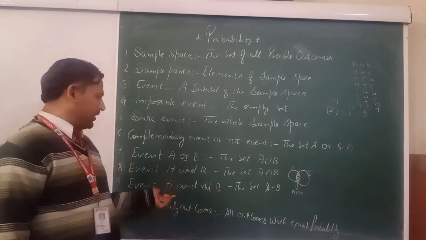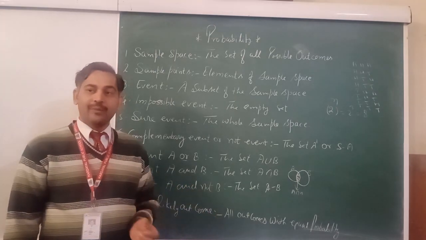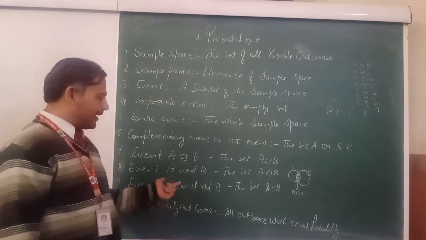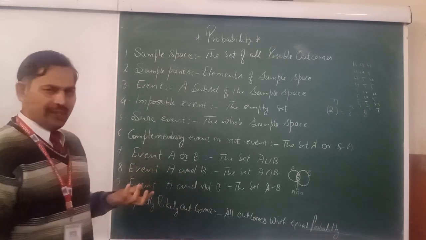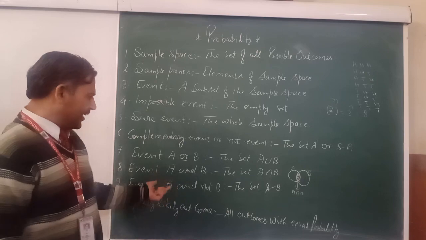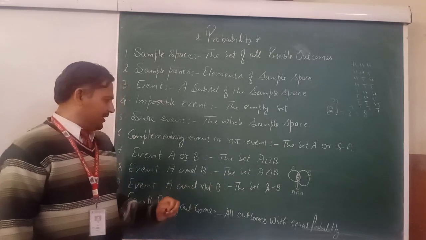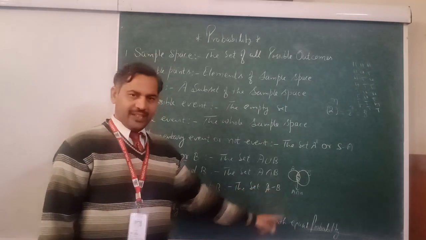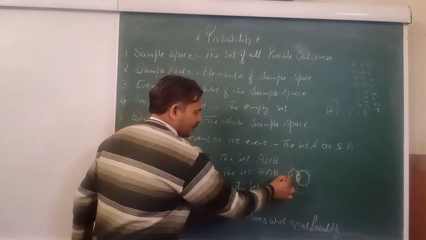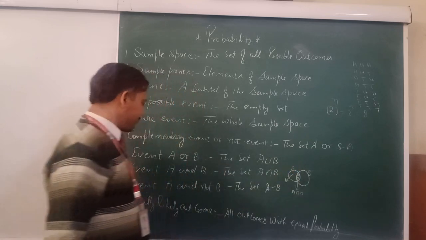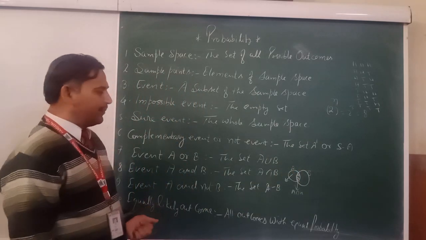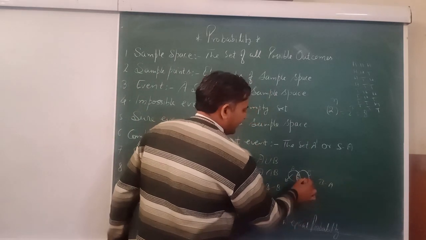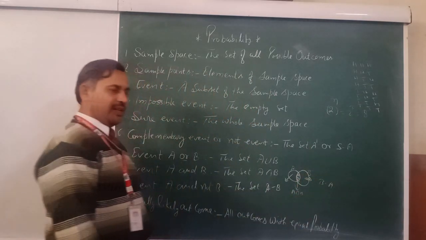Next, A and not B. It means only A. In a word problem question it will be asked, A and not B. So what is the meaning? Some students get confused here. A and not B means only A, set A minus B. This is only A set. Now only B. If anyone asks you, only B means B minus A. This is known as only B.